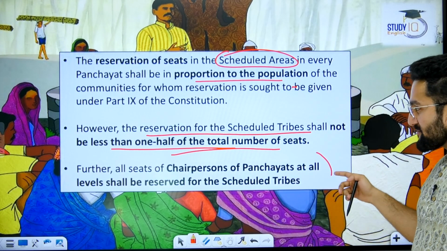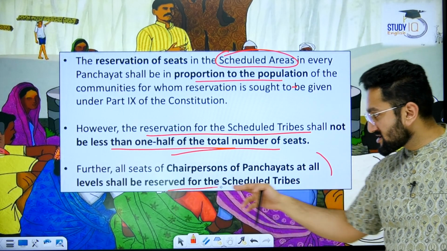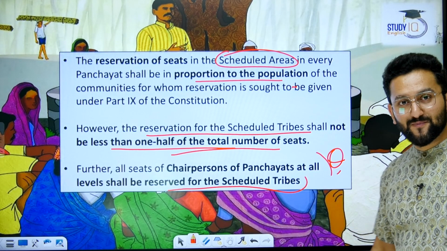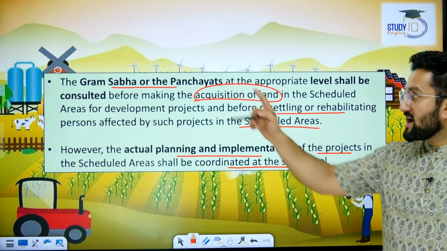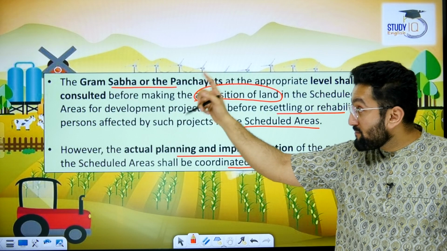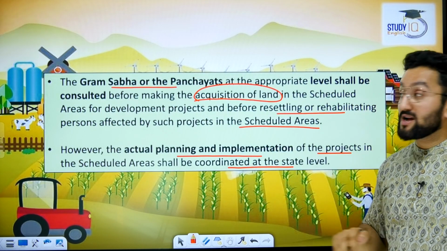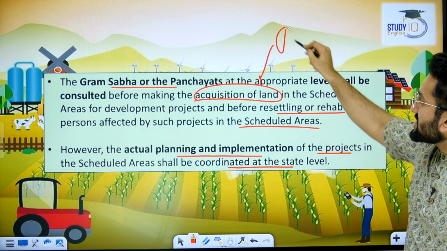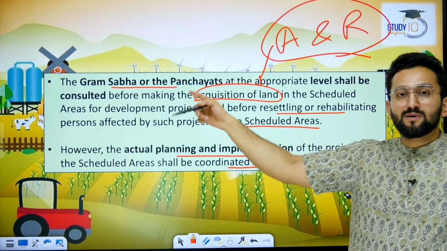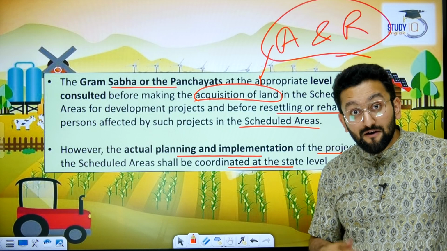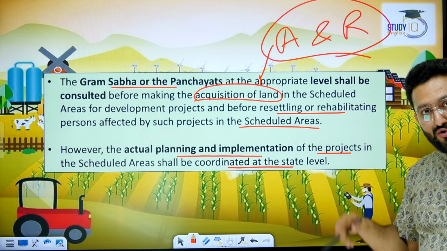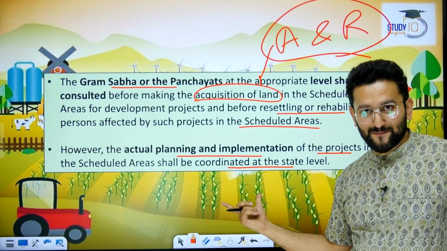All the seats of chairperson of panchayats at all the levels shall be reserved for the scheduled tribes. This can also be a question statement. Clear? Gram Sabha or panchayats at the appropriate level shall be consulted before making acquisition of land. And this is important. Please remember, in case of acquisition as well as rehabilitation, Gram Sabha and panchayat becomes important after this PESA. However, the actual planning and implementation of the project happens at the state level.